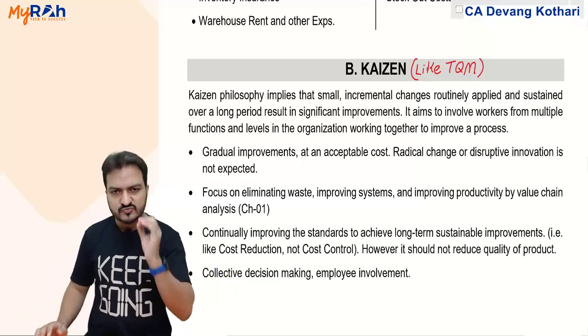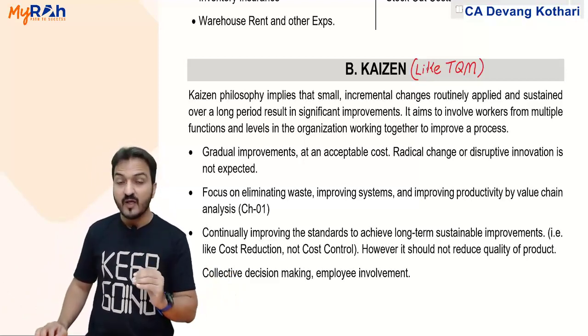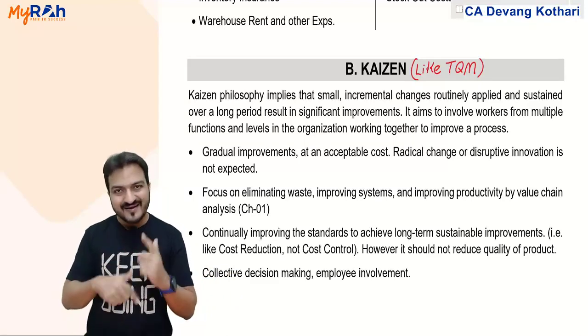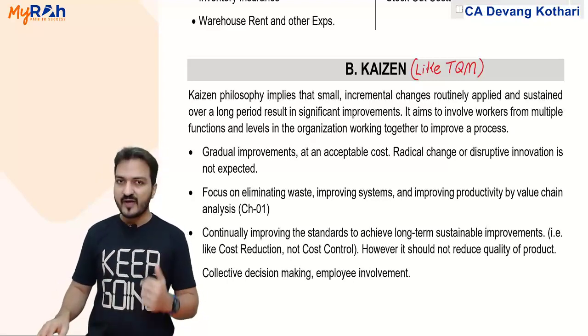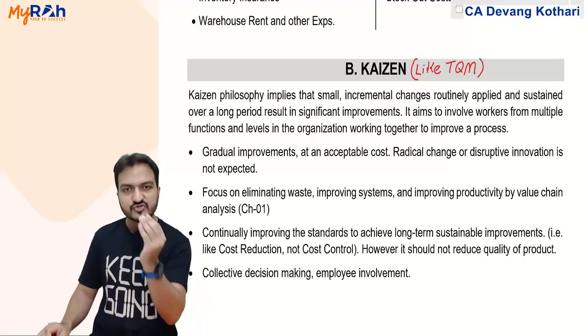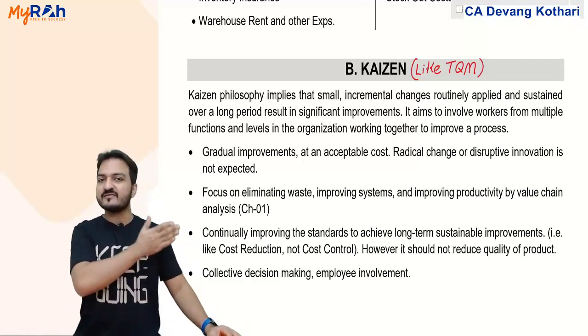Kaizen is about small improvement in quality. Very small improvement in quality, but this very small improvement is done repeatedly, routinely applied. Now imagine if I repeatedly keep on improving the quality by a very small margin, and those small improvements are done like 1,000 times.